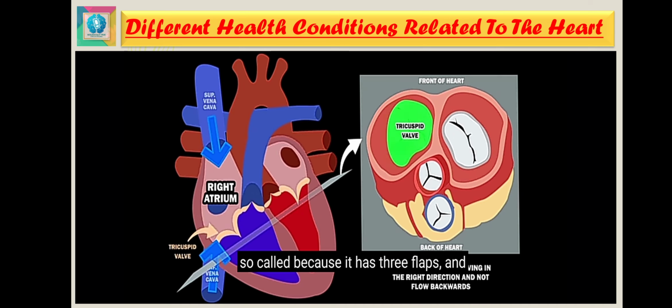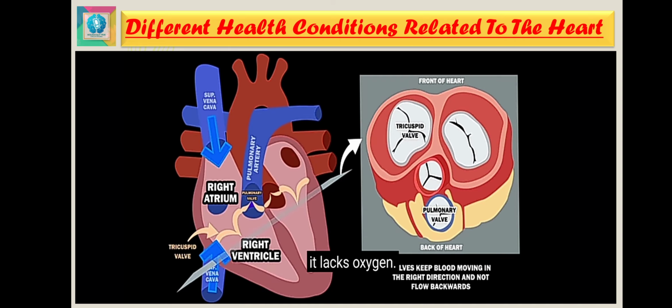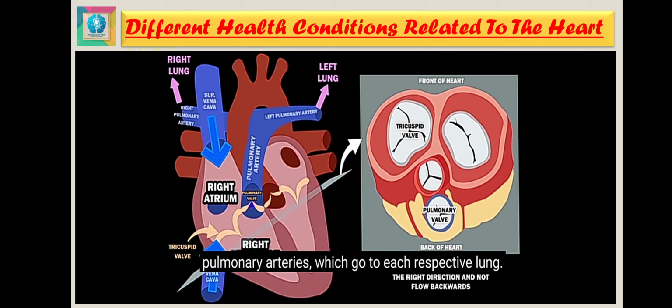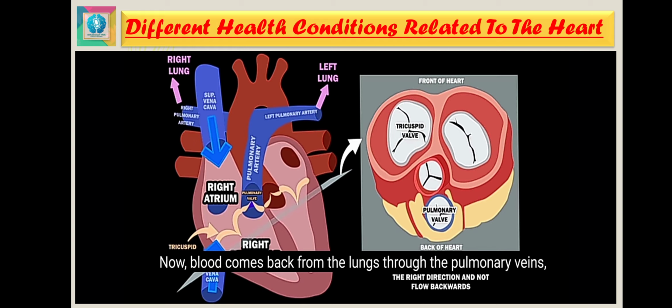Blood exits the right atrium through the tricuspid valve, so called because it has 3 flaps, and enters the right ventricle. The blood exits the right ventricle through the pulmonary valve and enters the pulmonary artery. Again, it is an artery because blood is flowing away from the heart, but it is blue because it lacks oxygen. The pulmonary arteries then split into the left and right pulmonary arteries, which go to each respective lung. In the lungs, gas exchange occurs. The blood discards carbon dioxide and picks up oxygen.